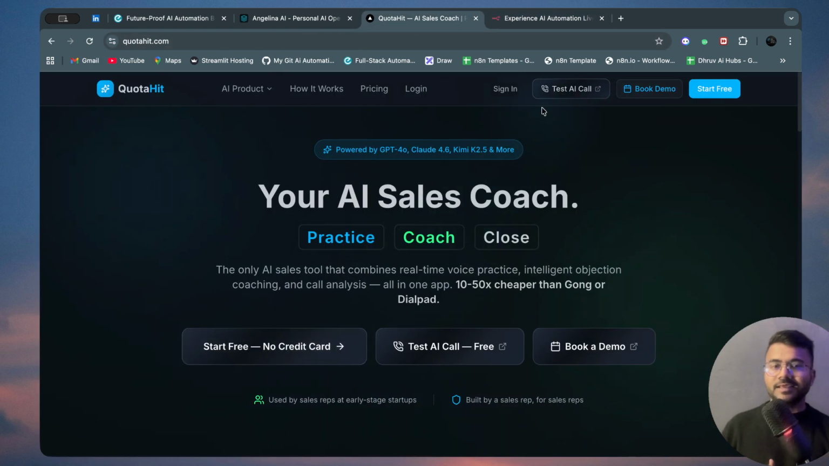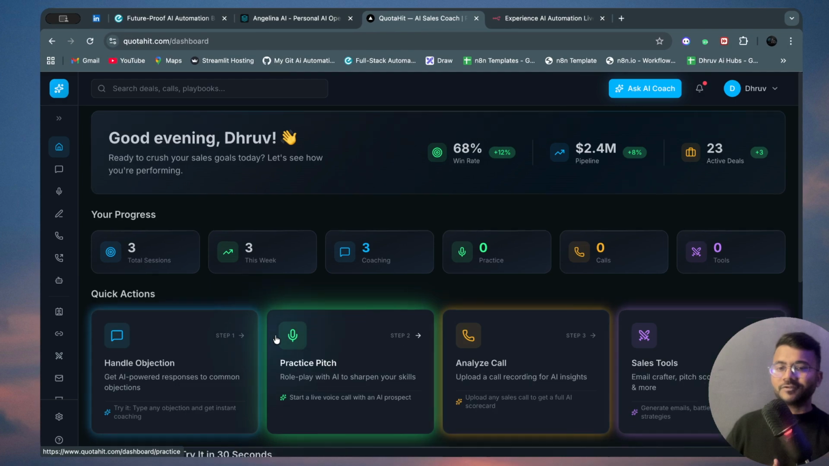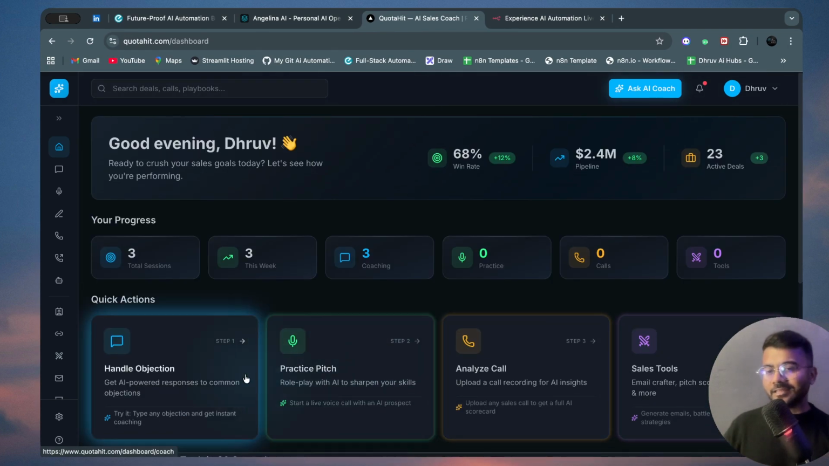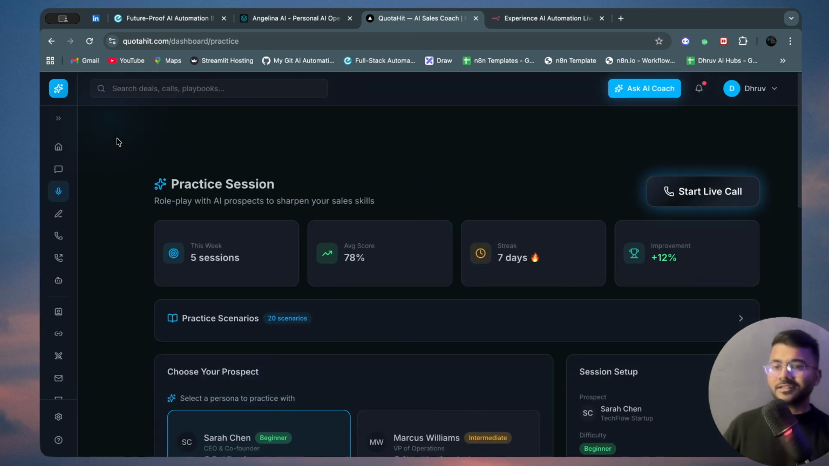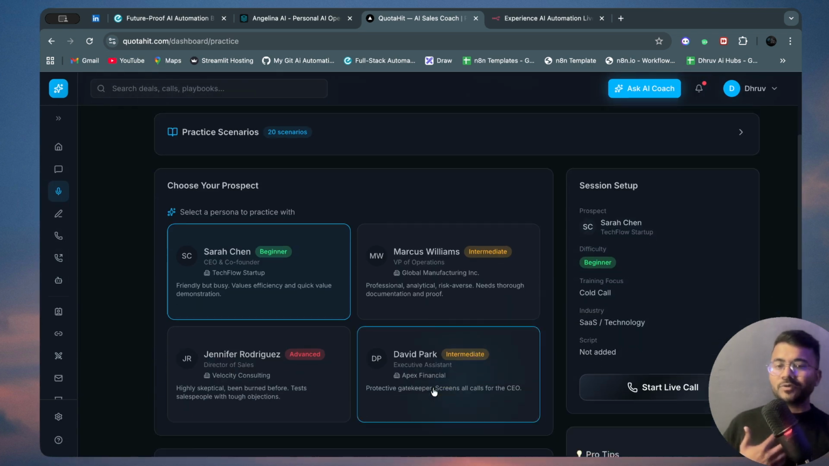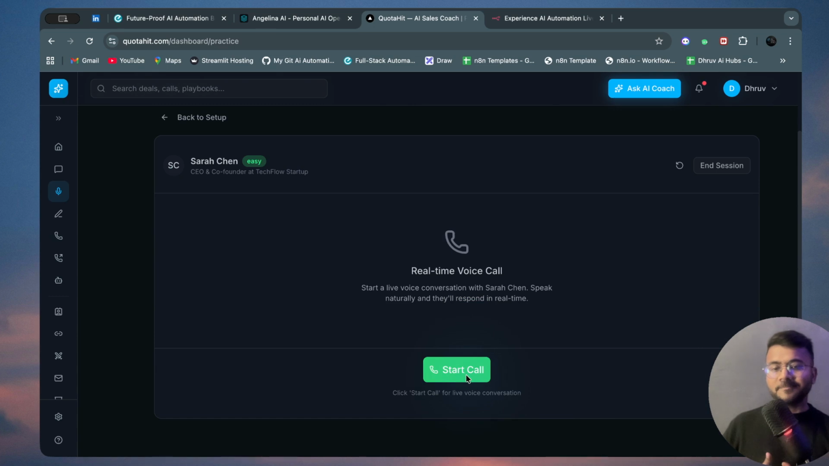All right, and then you can sign in, and after signing in you will see a proper working dashboard, with the help of which you can practice and do anything you want in real time. Let me show you.